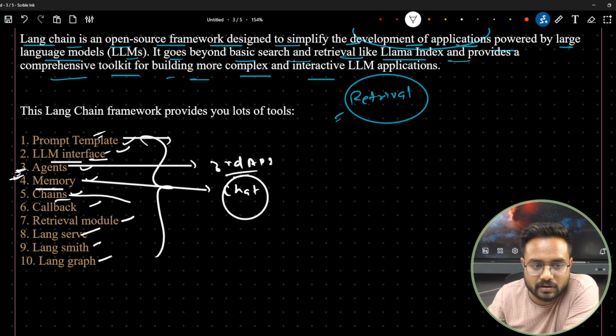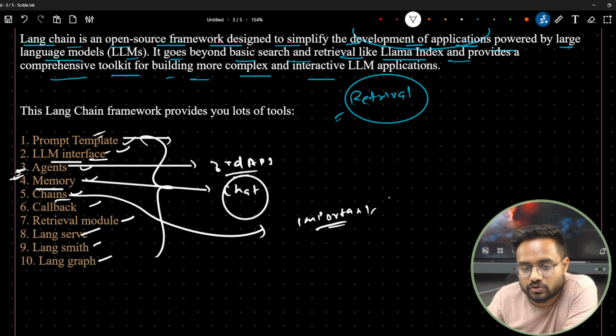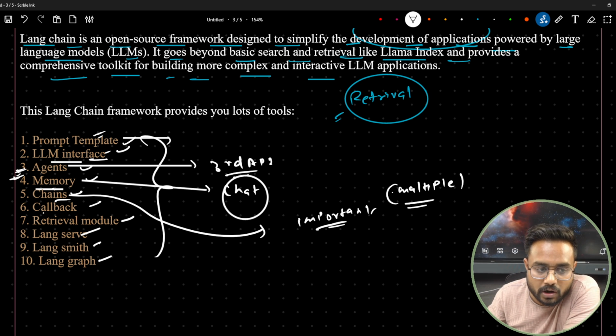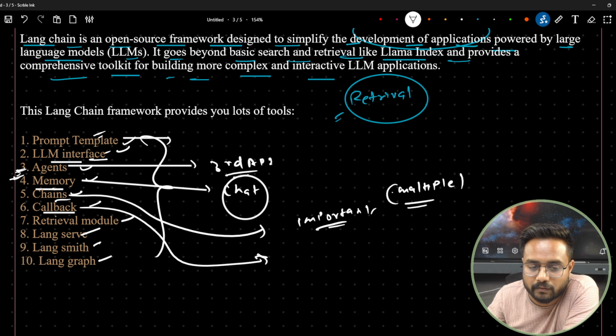Then chains is there. Chains is a very important functionality, and because of that people are using LangChain. In the chain, you are going to connect multiple components. Now, callbacks is there. Callbacks is one of the functionalities.